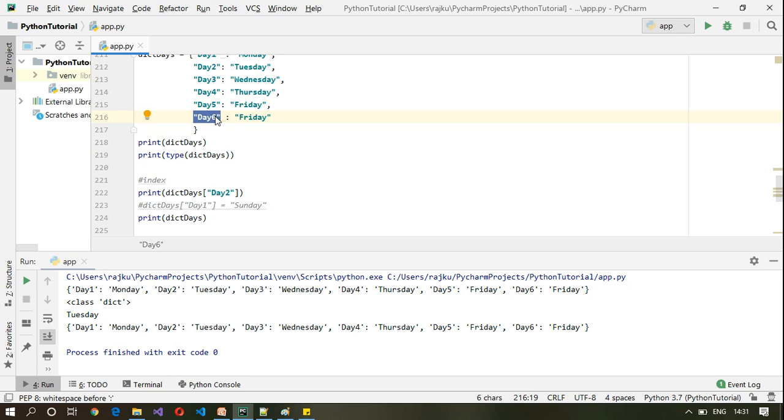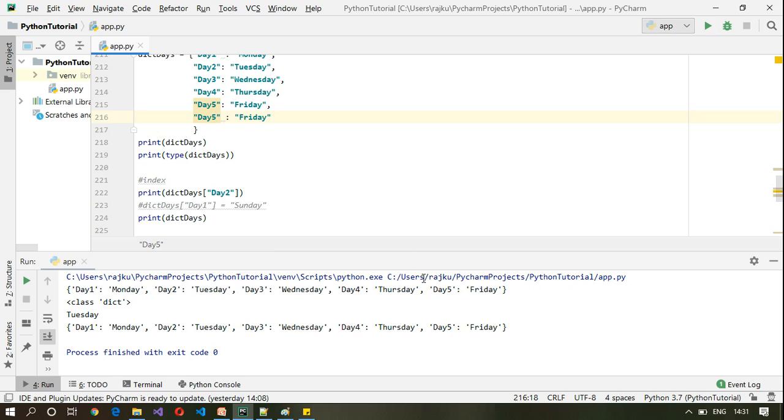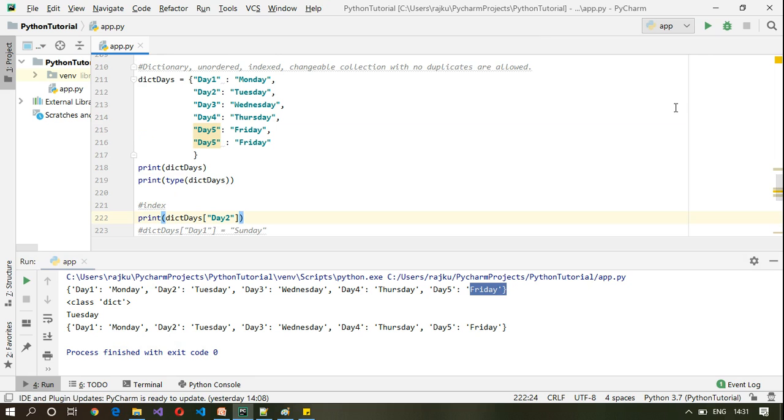Okay, if I change it back to day 5 and re-execute this, now you can see there is only one value. Even though our dictionary has two day 5 Friday entries, it will print only one day 5 with key and value as Friday. So this will ensure that no duplicates are allowed.